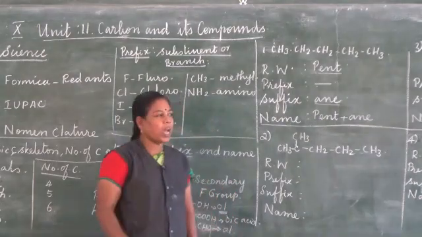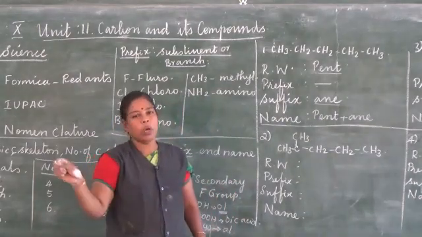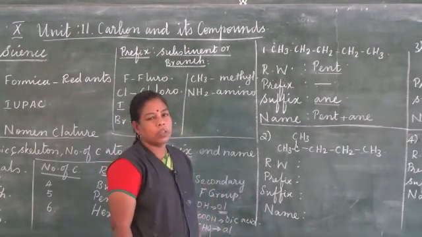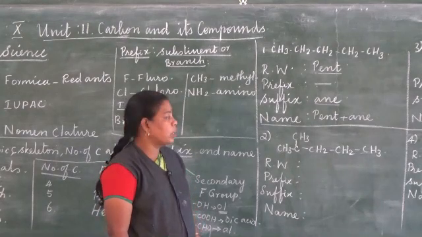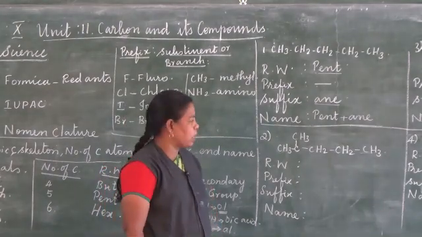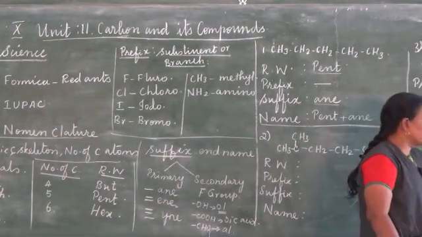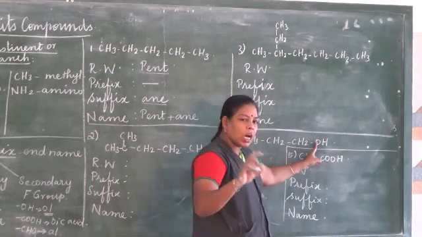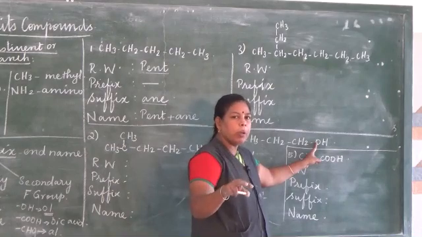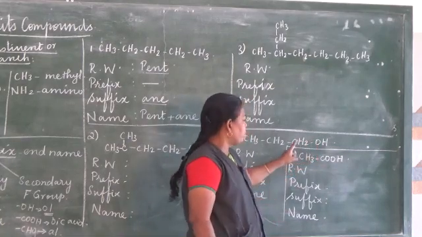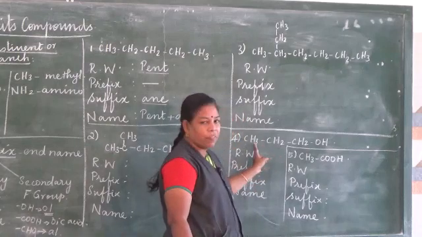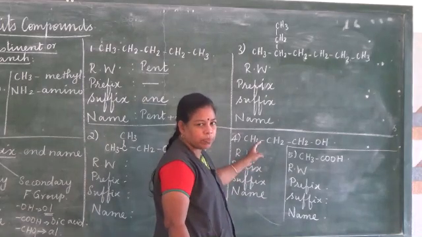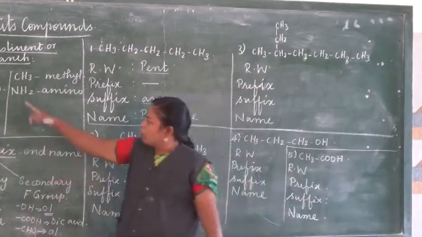So the first rule, we have to identify the number of carbon atoms in the carbon skeleton. That is the first one. Second one, we have to look for whether a double bond or triple bond or functional group is there. For example, in this, the functional group OH is there, alcohol. OH is the functional group of alcohol. We have to look for whether the carbon chain contains a double bond or triple bond or functional group or substituent. So in this one there is no prefix at all because there is no branch at all. If there is any branch, we have to look at the branch. According to that, we have to use this word.